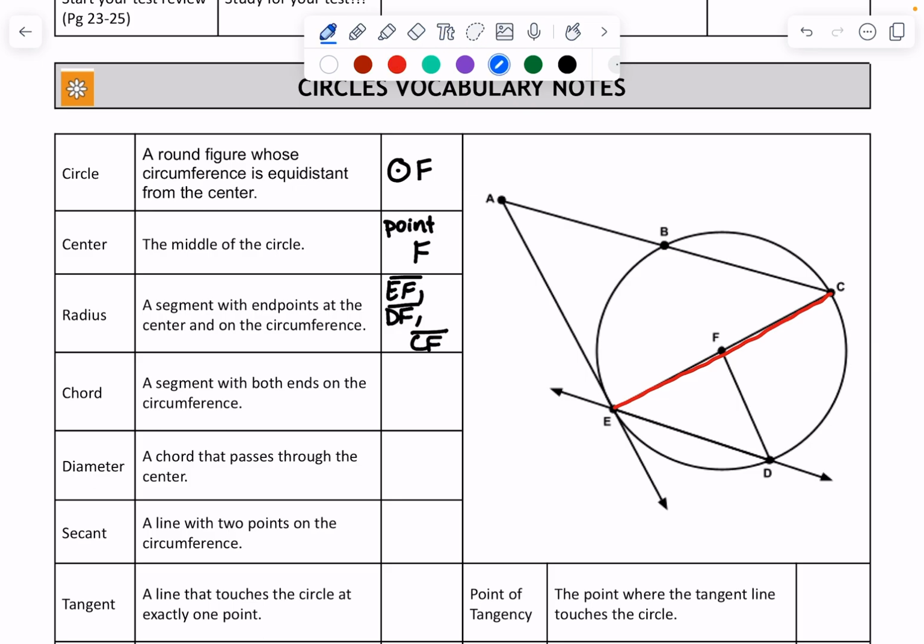And then the other chords, BC, just BC, they're all segments because they have to have a starting and an ending point. So BC is a chord, and so is ED. That is also a chord, but not the arrows, just where it starts and stops inside the circle. And yes, that does make a difference because when it goes outside the circle, it's called something different.